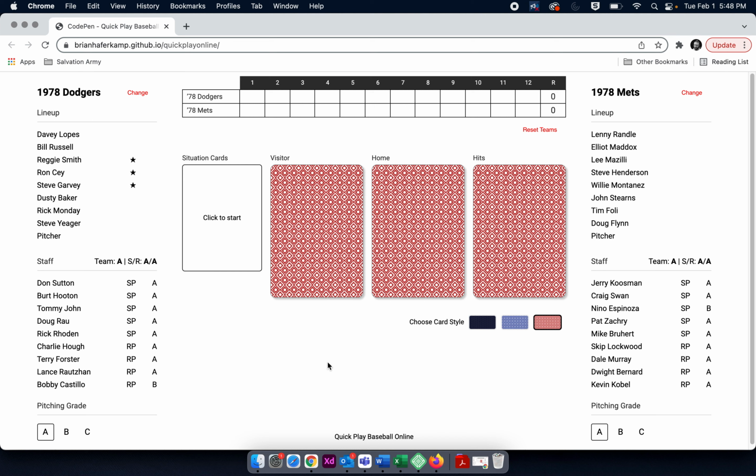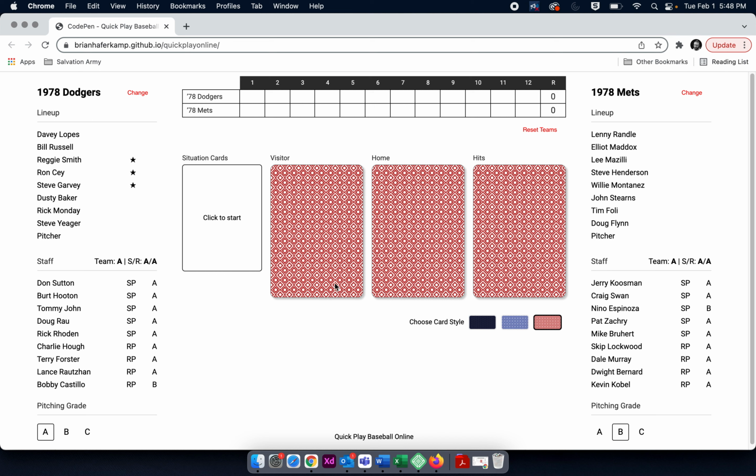For an A pitcher, you have to think the opposite. For the Dodgers, for their grade to be an A, that affects the home team because they're the away team. So it's going to affect this pile where the home team is batting from. And changing the grade over here affects the visitor pile. Think of it the opposite, right?